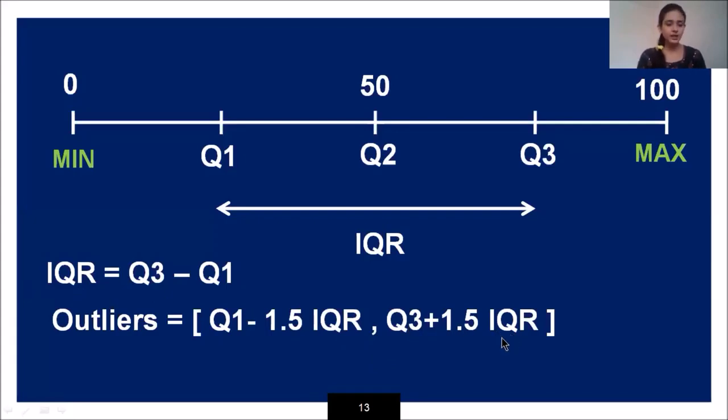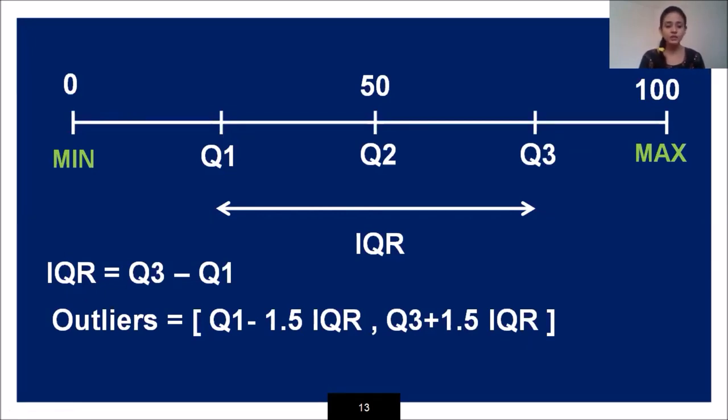Now what are the outliers? Outliers are the data points which have values that significantly differ from the other observations. Suppose 99% of the observations fall under 0 to 100 values, but there are some observations which fall outside this particular scale.